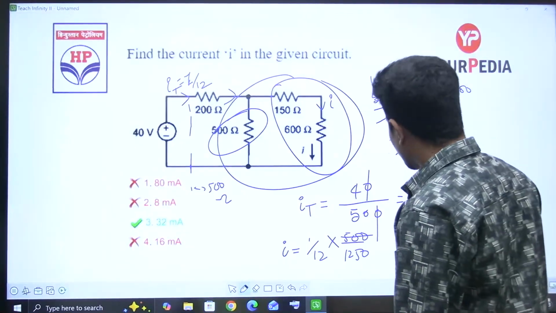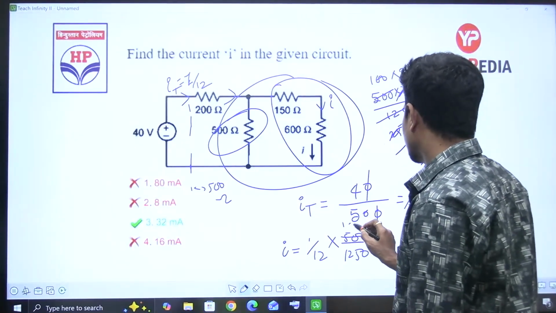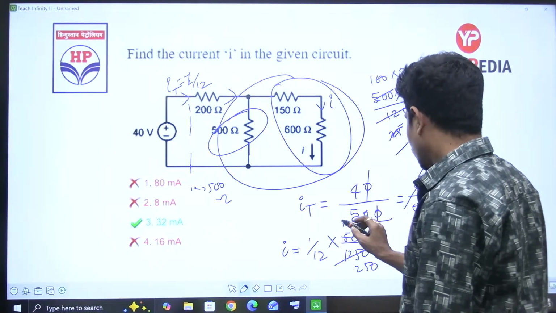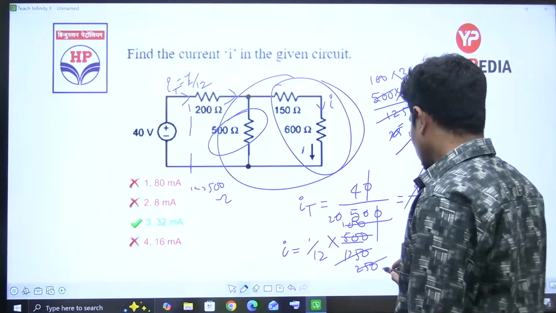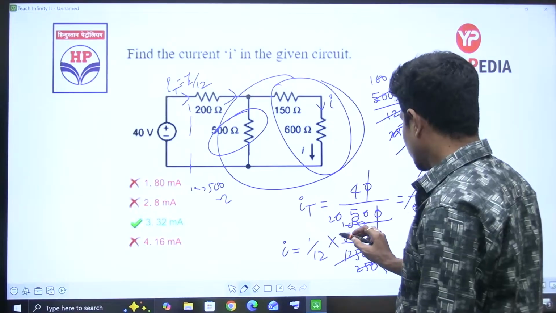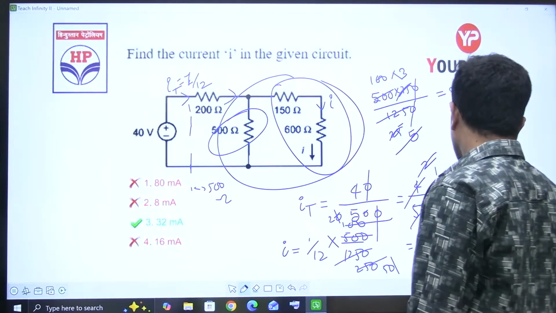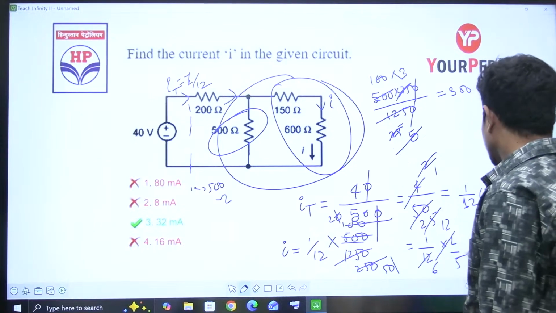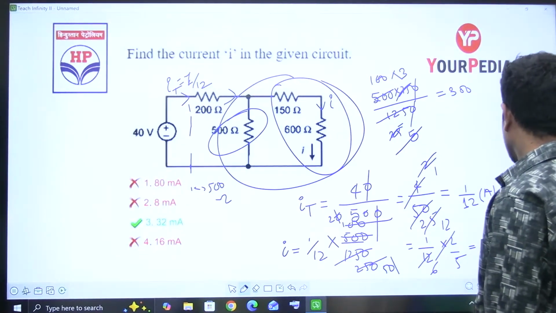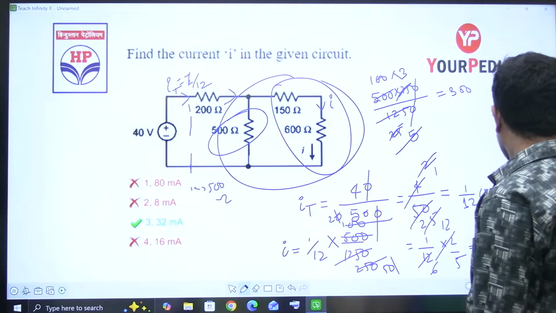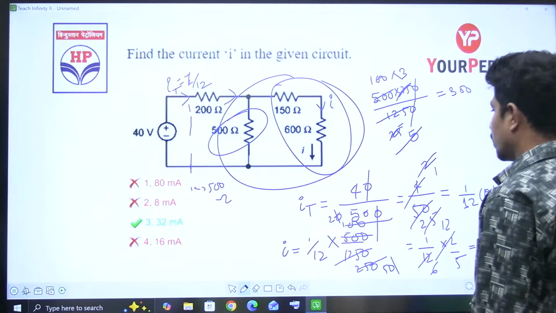How much did we get for this one? 500 divided by 1250 is 2 by 5. So 1 by 12 into 2 by 5 is 1 by 30. 1 by 3 is 0.33, so 0.033 amperes.